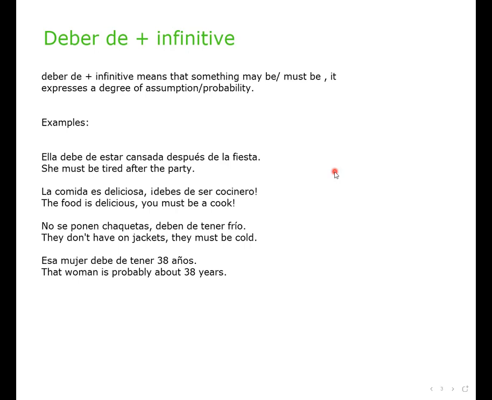Esa mujer debe de tener 38 años. That woman is probably about 38 years old. We're not sure if she's about 38 years. We are guessing, or we have a degree of assumption or probability. So this is how we use deber de plus infinitive. When you're not sure about something, it might be, or it must be. Okay, so we're not sure. We have a certain degree of doubt or probability.